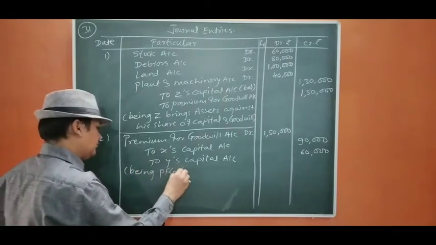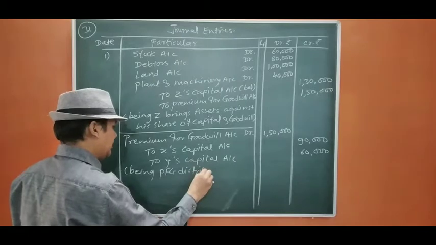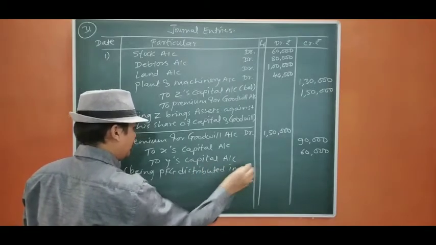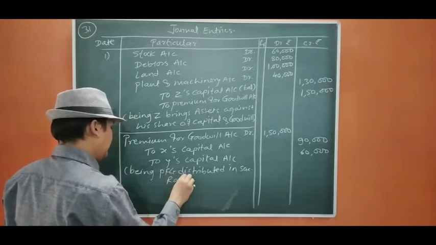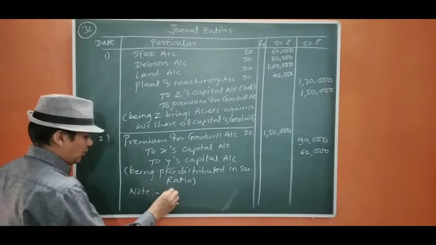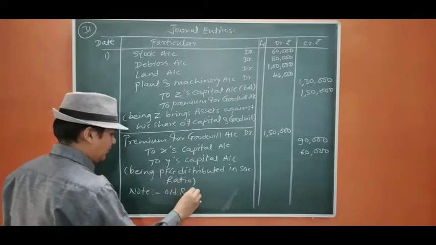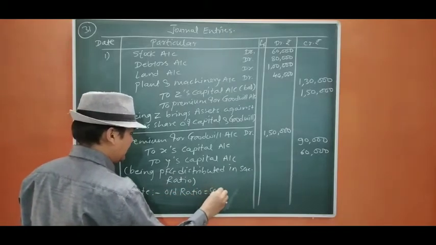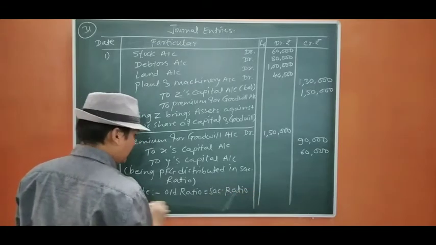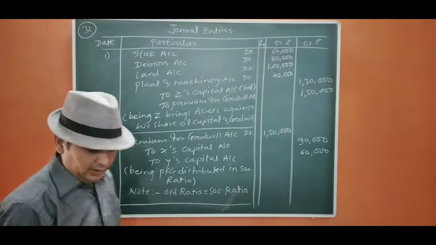Narration: Premium for goodwill distributed in sacrificing ratio. Here you should know the old ratio equals the sacrificing ratio. This is the end of question number 31.